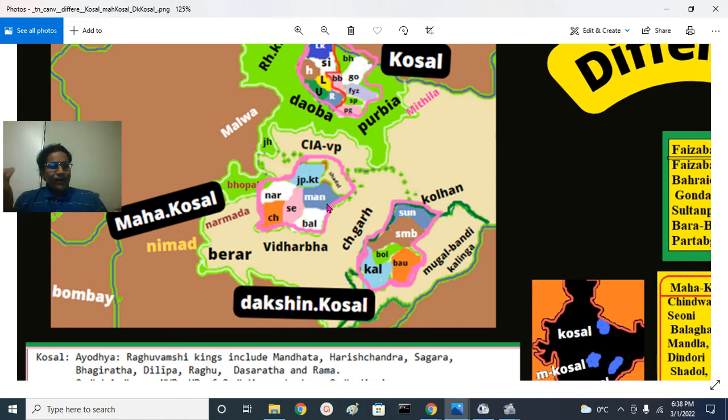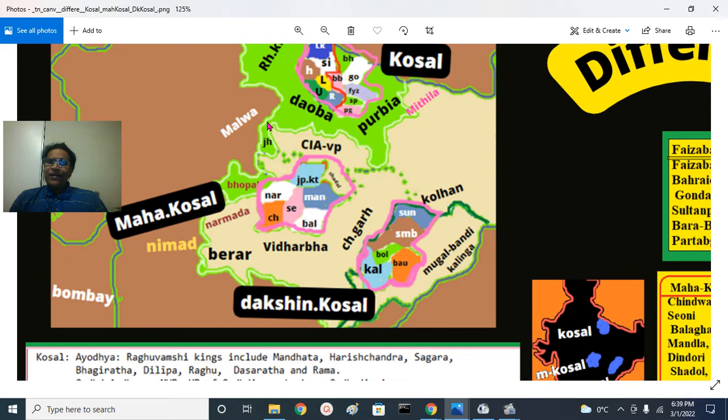When people of Madhya Pradesh, as it is called today, say Kosal, this is the region they are talking about. In Central Provinces, Madhya Pradesh, Kosal means, in a practical sense, we can say the eastern Jabalpur region. You have Jabalpur and Katni here.